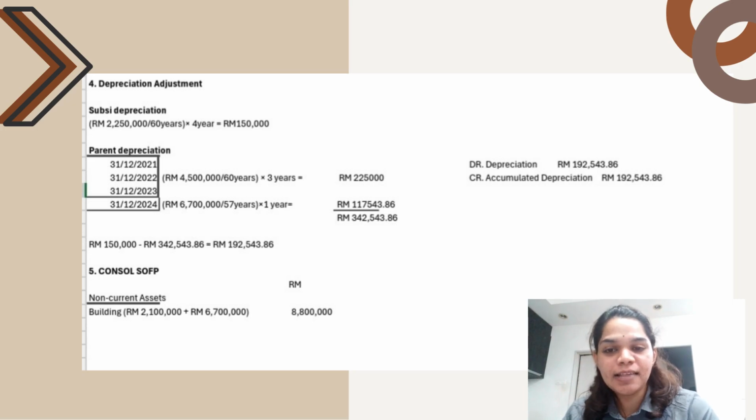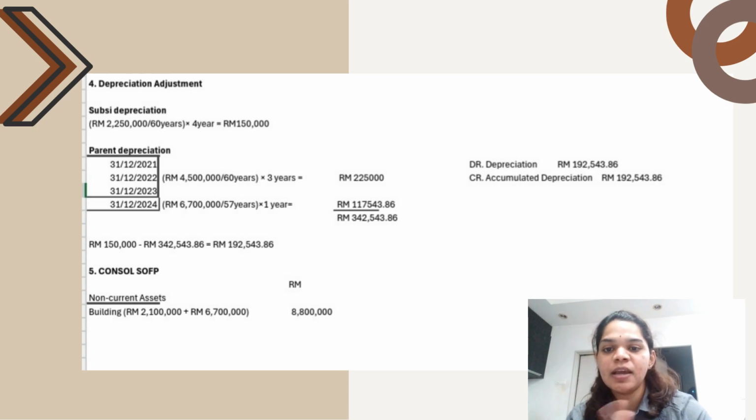2.25 million, and the last 31st December 2024, which is 6.7 million divided by 57 years and times with 1 year, and the amount is 117,543.82. We sum up and total up the amount, which is we get 342,543.86. For the journal depreciation, debit depreciation, credit accumulated depreciation, the amount is 192,543.86. The amount is obtained from 1.5 million minus 342,543.86.